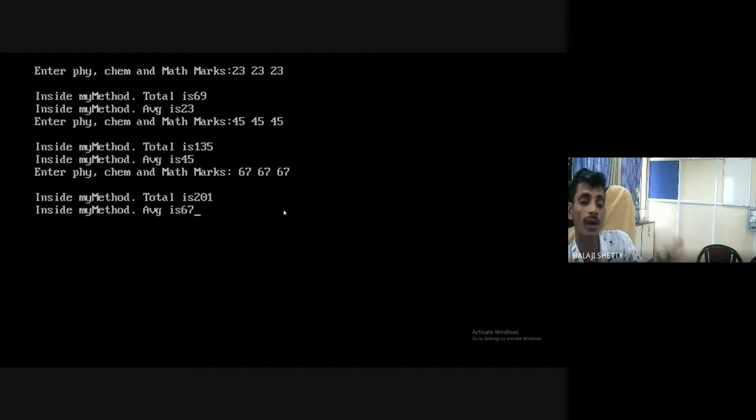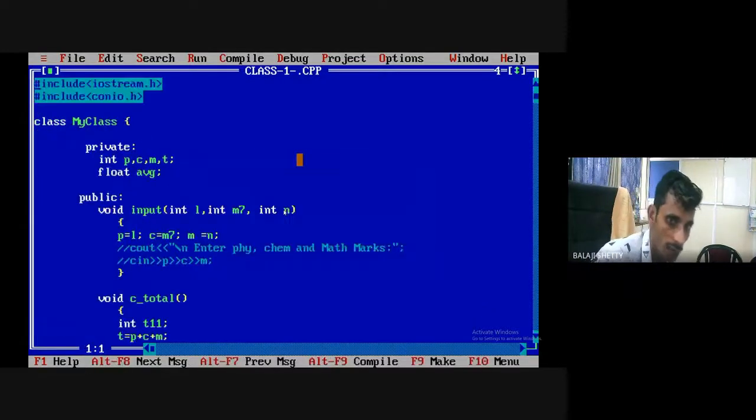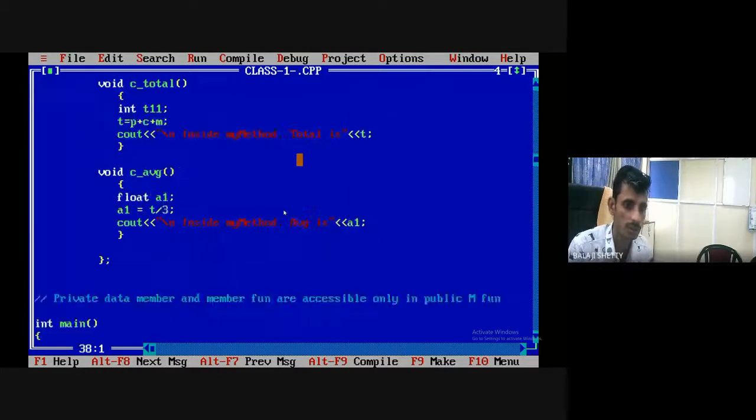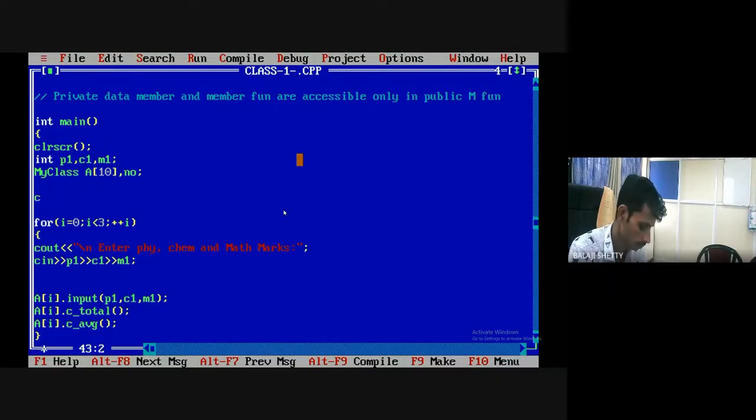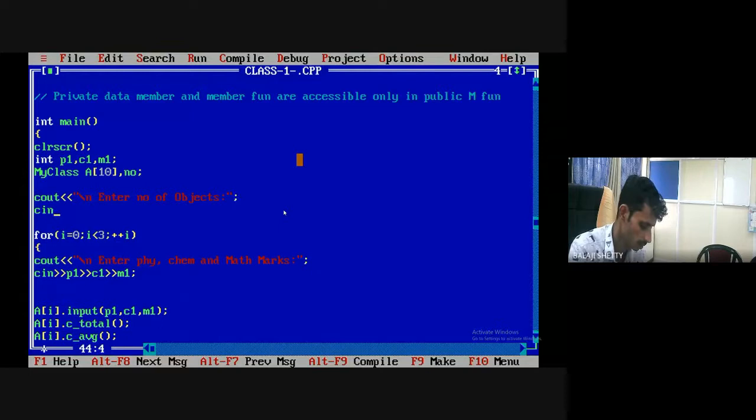Suppose how many times I should ask the user, how many objects are there? 2, 10, 100. How to do that? It's very simple. Take one variable. Ask the user how many inputs there are. Cout: Enter number of objects. That's it. Cin NO, and here write NO. Clear? Maximum I can enter 10 objects.